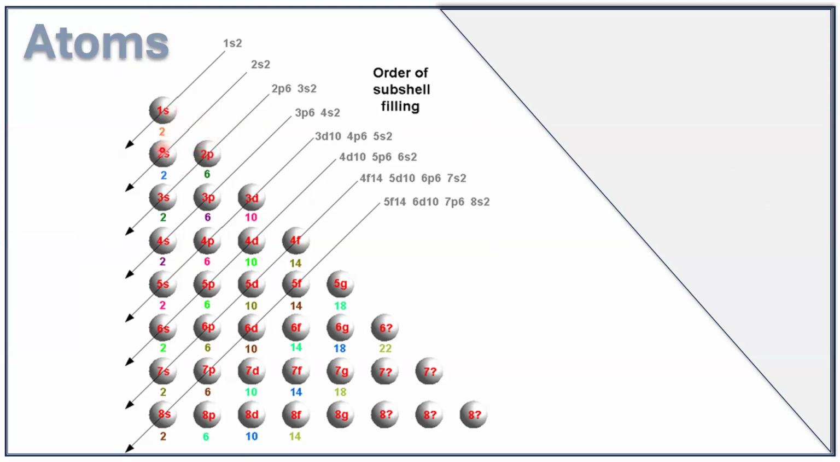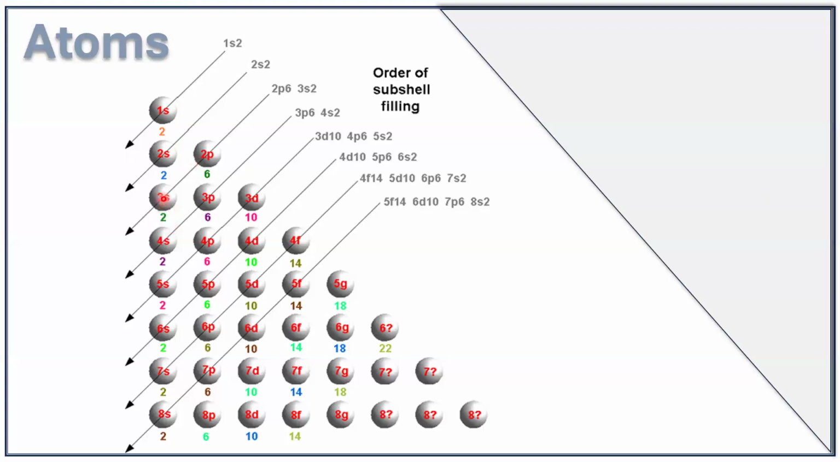Here the number 1, 2, etc. indicates the shell, and the next alphabet indicates the type of the subshell. 1S means the S subshell, which is present in the first shell. 2S means the S subshell, which is in the second shell. 2P means the P subshell, which is present in the second shell.